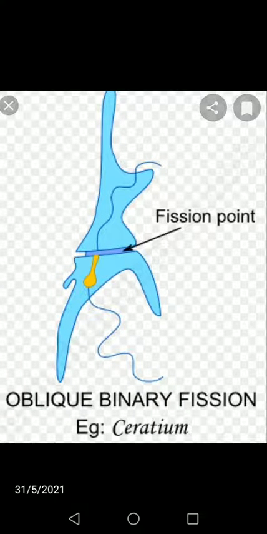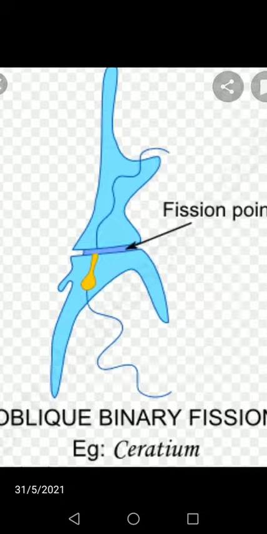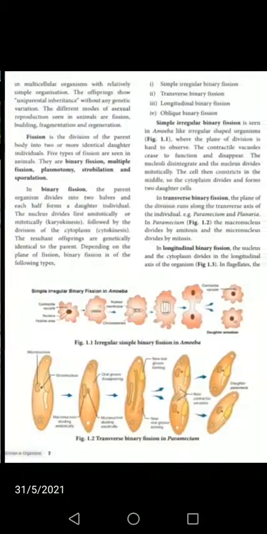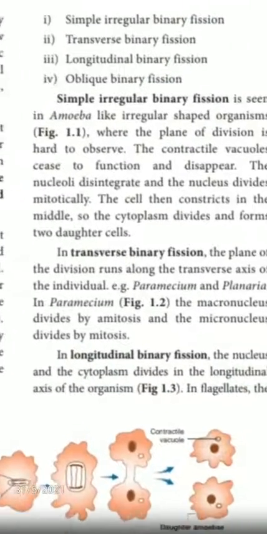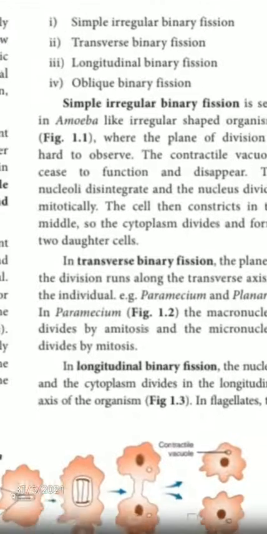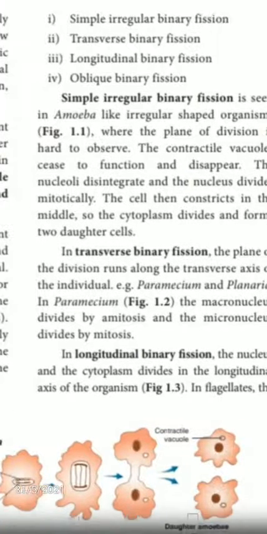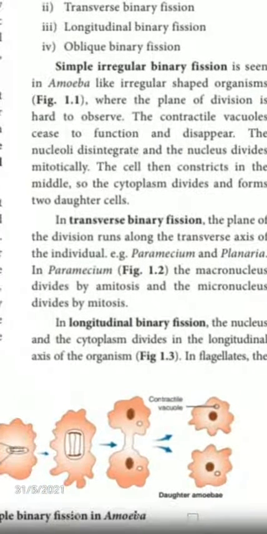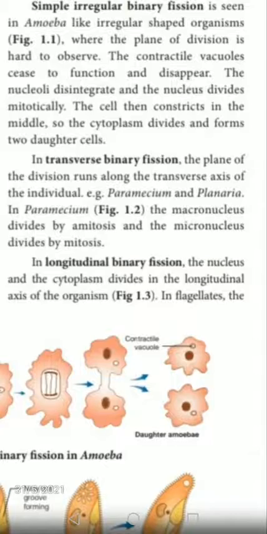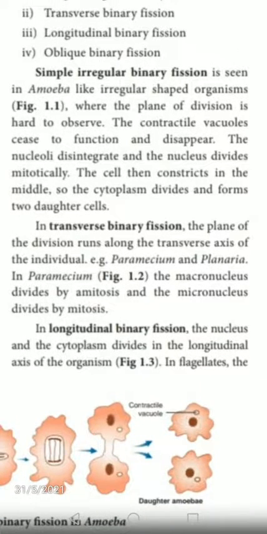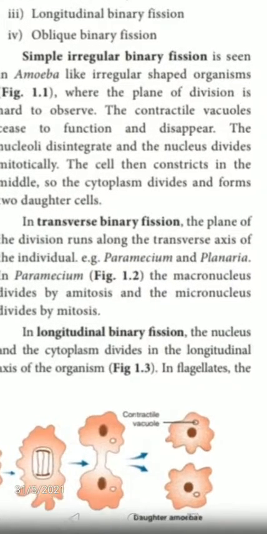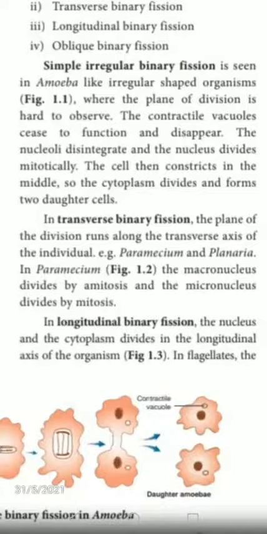So today we have seen binary fission and the types of binary fission. The four types we have seen are simple irregular binary fission, transverse binary fission, longitudinal binary fission, and oblique binary fission. Just learn these questions, they are very important. They will ask you to explain binary fission and its types, so you have to draw and learn the explanations.